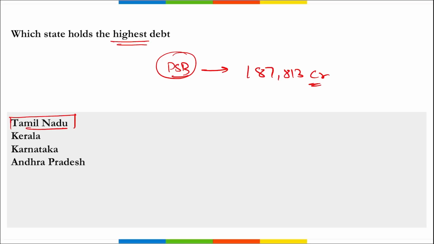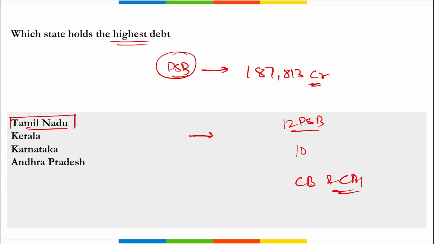And remember, this information was revealed in a written statement by Nirmala Sitharaman, who is our finance minister. Correct? Out of 12 PSBs, 10 reduced their lending to PSBs in fiscal year 23. Only two banks, that is Canara Bank and Central Bank of India, increased their exposure in fiscal year 23.